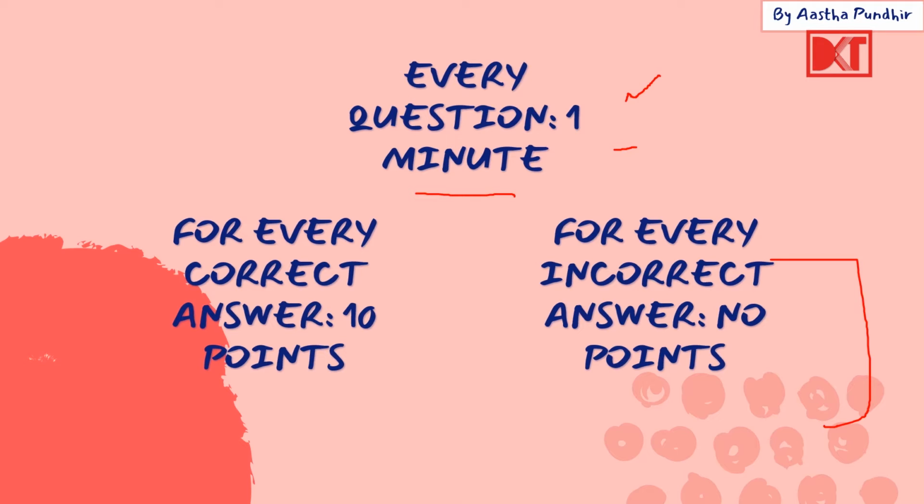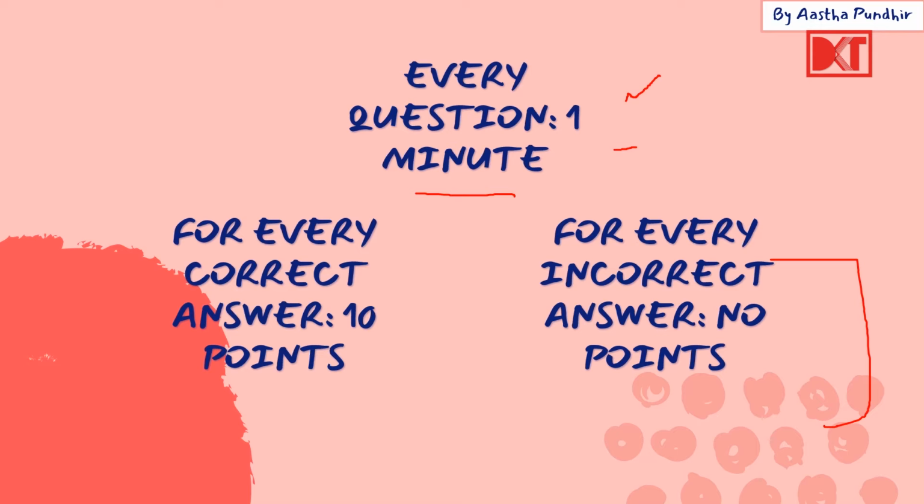Now for a question of which you are not sure about the answer, now even here and even in the exam, if you are not sure about the answer and you maybe think that B option might be correct or C option might be correct, so you should in that case play your luck and play your mind and make a guess and still give an answer, because it is a win-win situation.